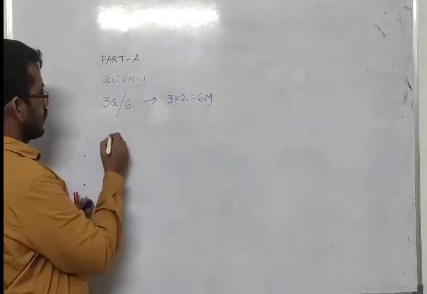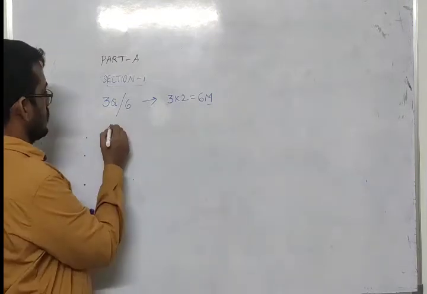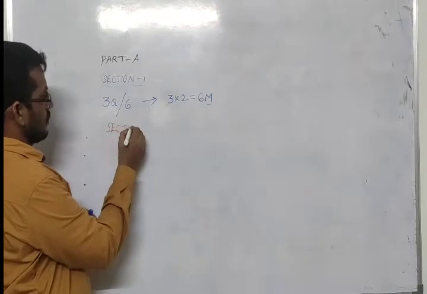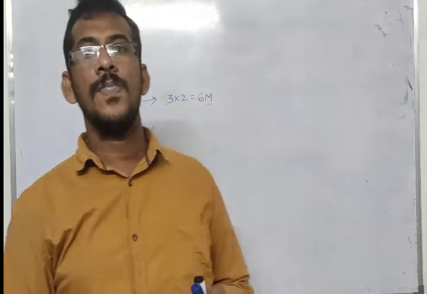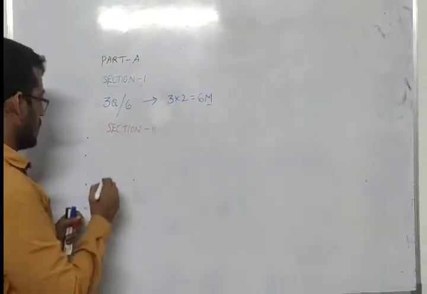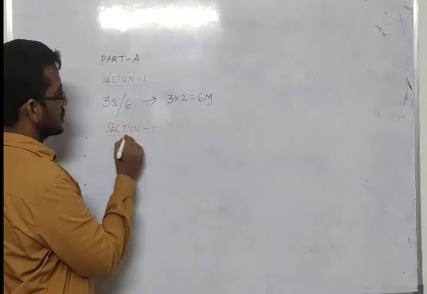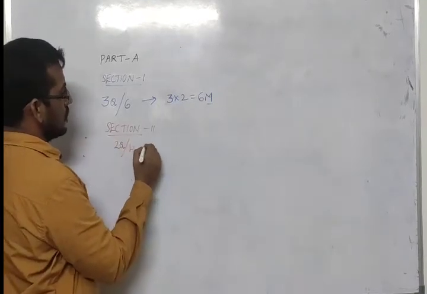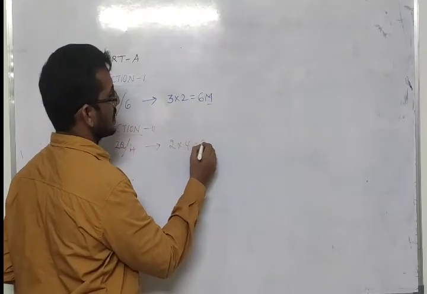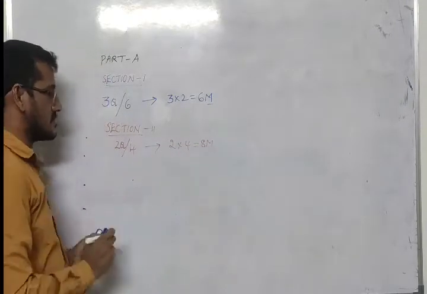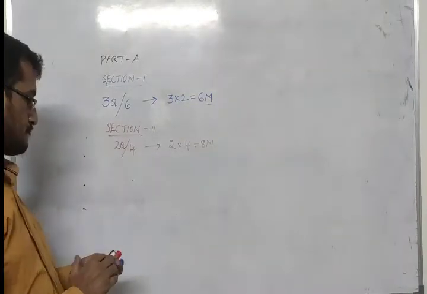Section 2. They'll give you totally 4 questions. Out of that you have to write any 2 questions. So any 2 questions you are going to write out of 4 questions. So 2 fours are 8 marks. These are short answers. Understood?